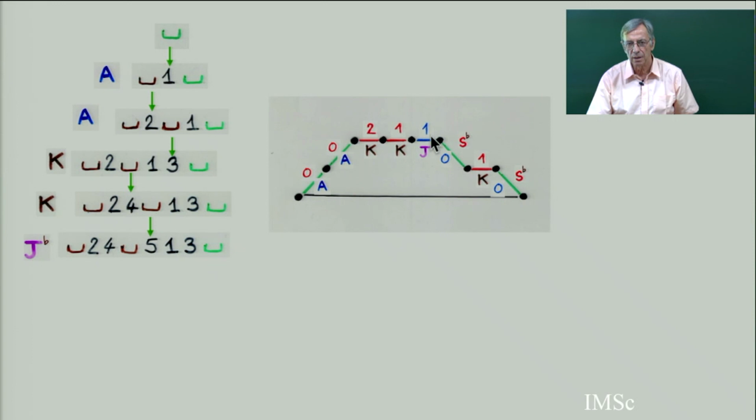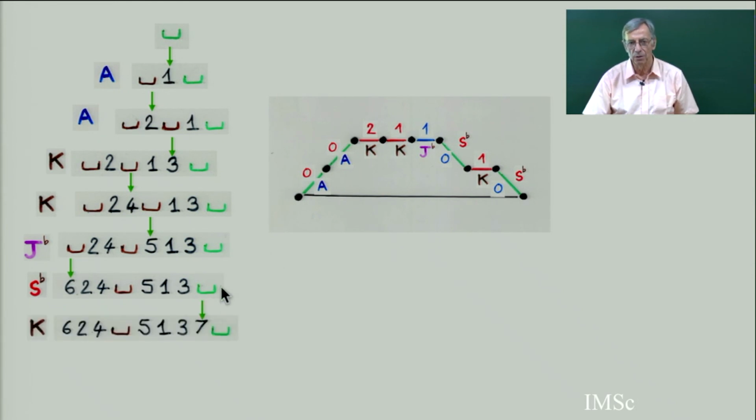Now operator J is flat, first position. So this is position 0, position 1. There are only 2 possible. With operator J, you cannot put a cell here. So put the 5 and open a cell on the left. Operator S flat, you kill, you don't open any new cell.